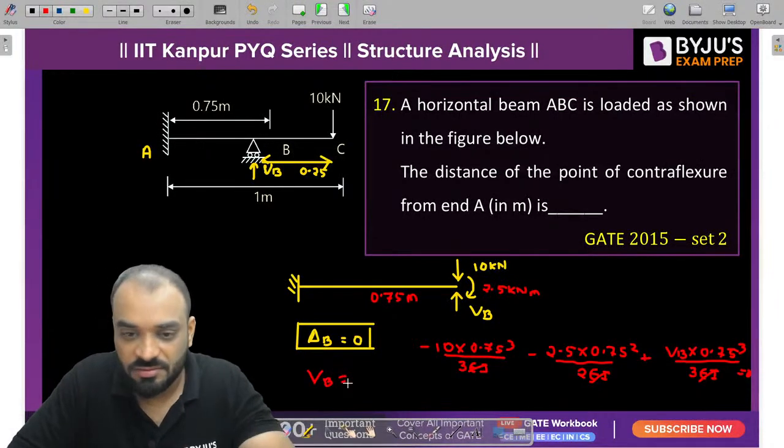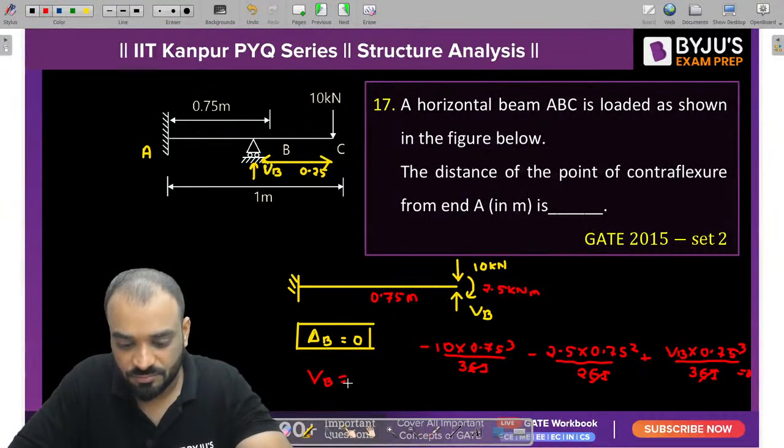How much are you getting? Kindly solve it and let me know the answer also guys.